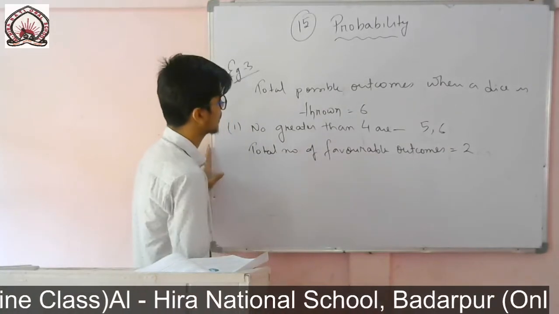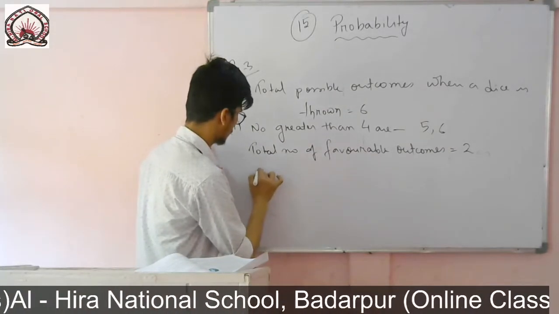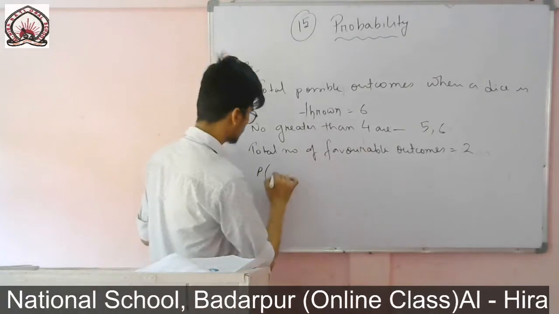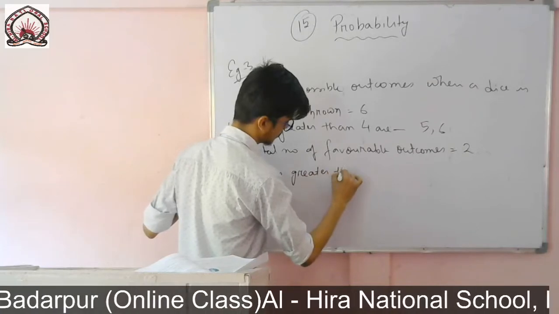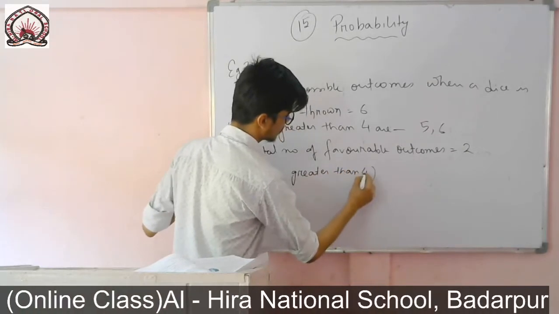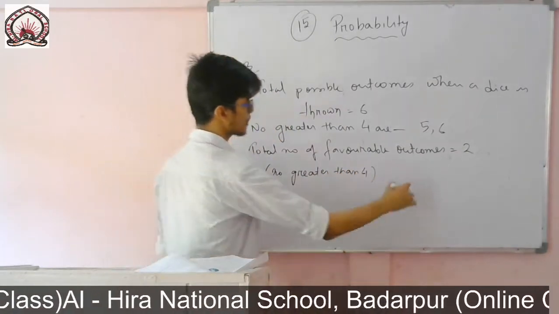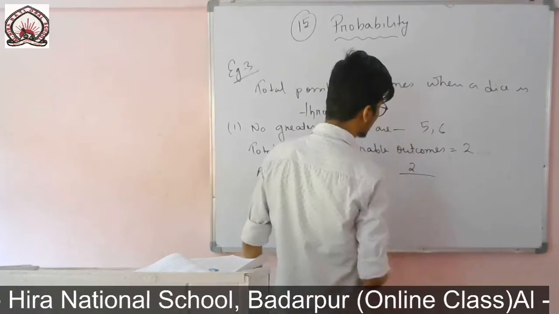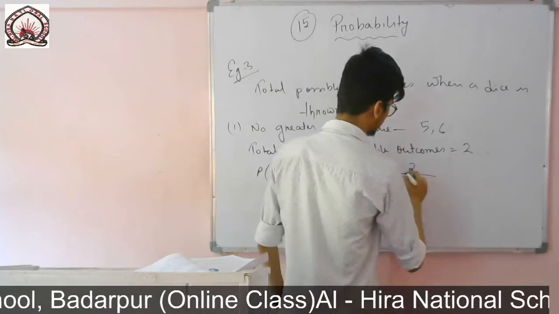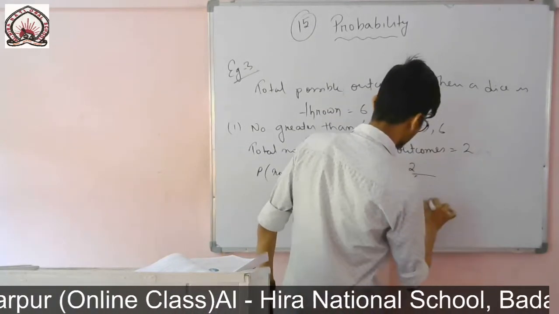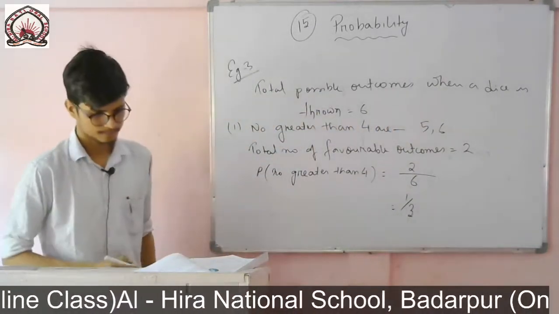So the question is to find the probability. So you write, therefore, probability of a number greater than 4 is equal to favorable outcomes divided by total possible outcomes. It is 2 by 6. So if I cancel it, it will be 1 by 3.